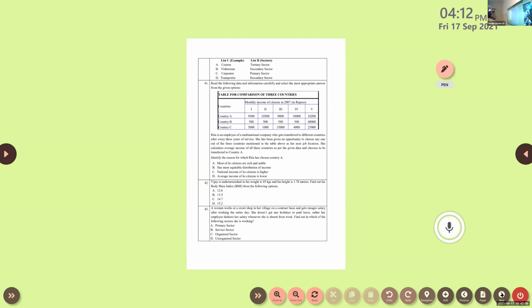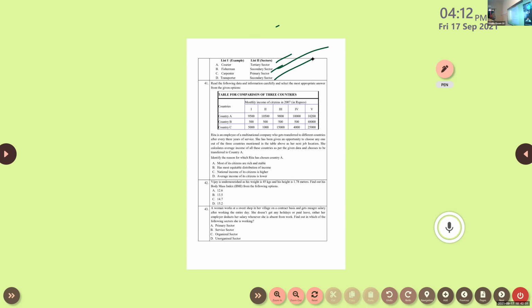Okay, so courier, is this one discussed or not? No, sir. Courier, fisherman, carpenter, transporter on one side. On the other side, it is the tertiary sector, secondary sector, primary sector, and secondary sector.